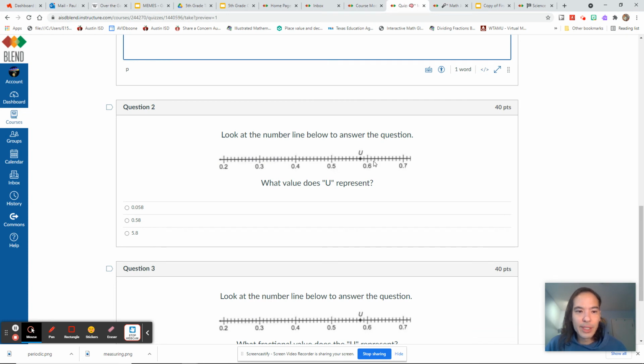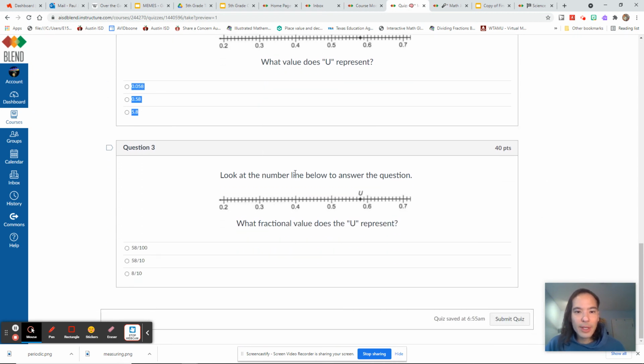Right now, we're looking at something between 5/10 and 6/10. 100, 200, 300, 400, 500, 600, 700, 800ths. So 5/10 plus 8/100ths is what? And then finally, look at the number line below to answer the question. What fractional value does the U represent? So same exact thing, 5/10 plus 8/100ths. So what was the answer to this one? And then say it in fraction form and pick your answer.